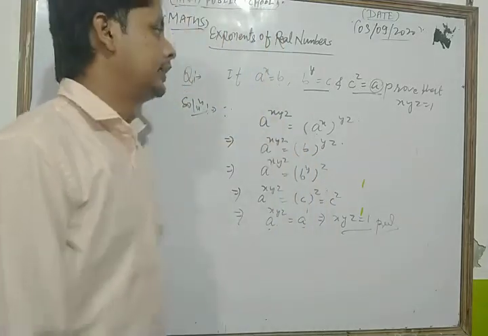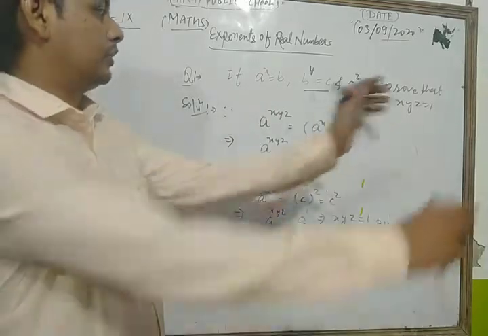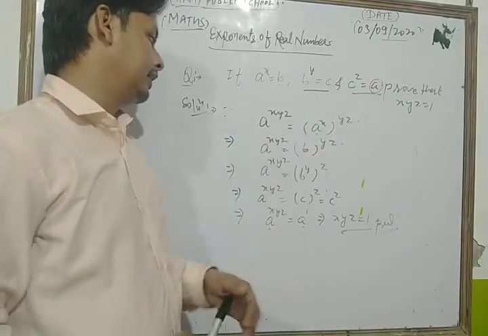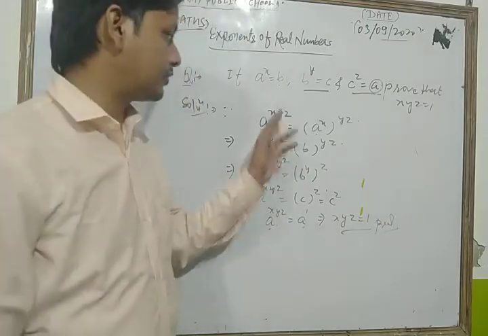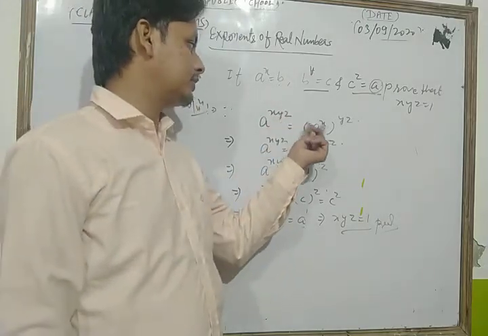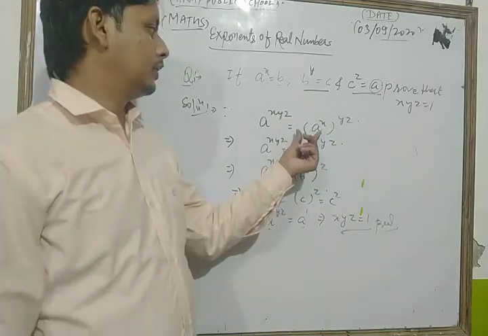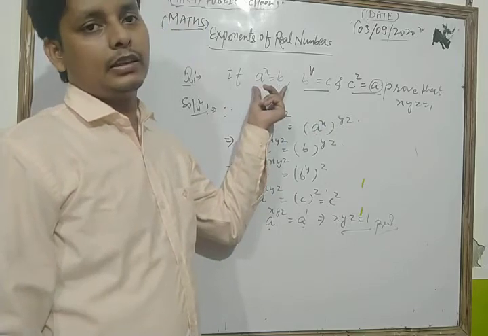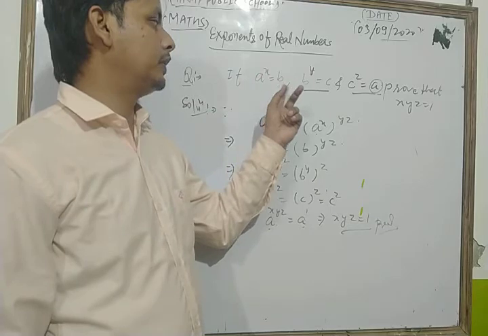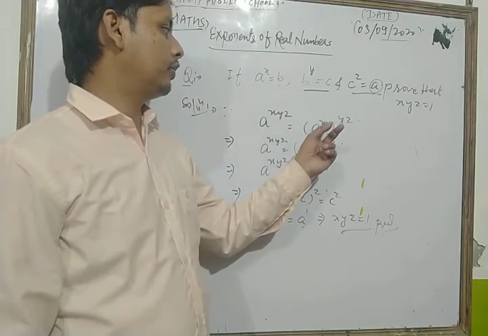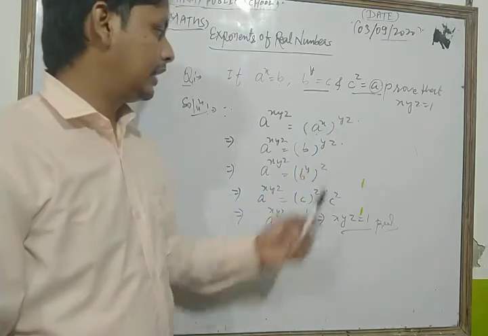Okay, dear students, in that type of question, first of all, we know that a to the power xyz, we can write as a to the power x to the whole power yz. Now, using the given relation a to the power x is equal to b, we can write b, and we write the power yz as it is.